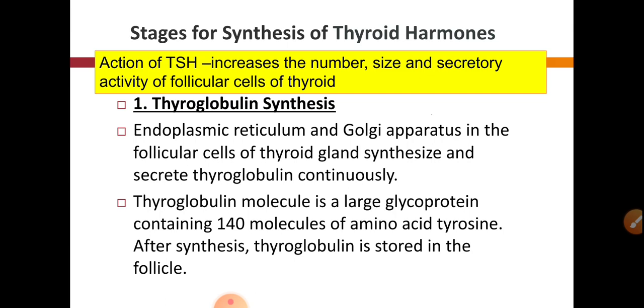So TSH is the hormone secreted from the anterior pituitary, and this hormone will act on the follicular cells, and is responsible for the increase in the number, size and secretory activity of the follicular cells. That means it indirectly helps in the thyroglobulin synthesis.